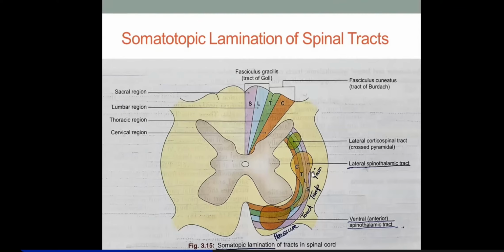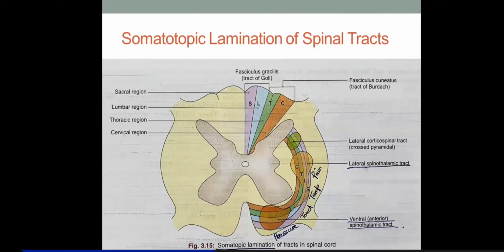Remember this. Pain, remember exclusively, is carried through the lateral spinothalamic tract. So you can differentiate: pain goes in the lateral spinothalamic tract, pressure is here, and temperature is carried through the lateral spinothalamic tract, and touch is carried through the anterior spinothalamic tract.